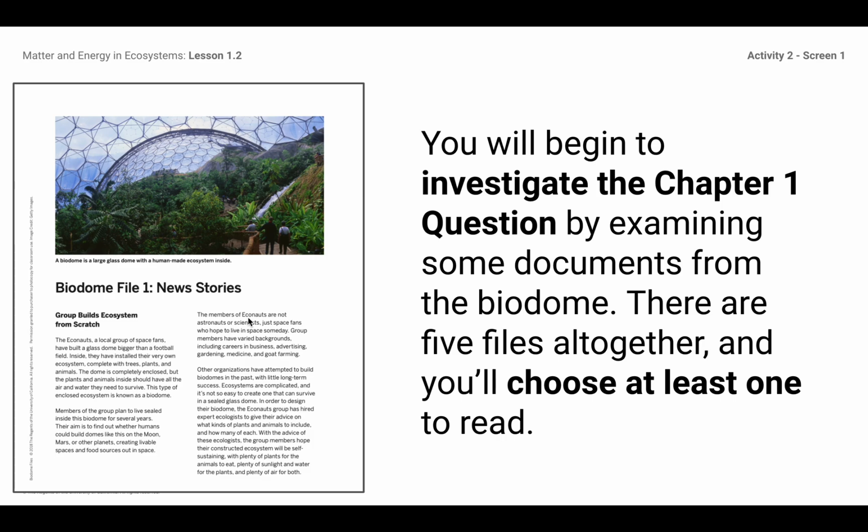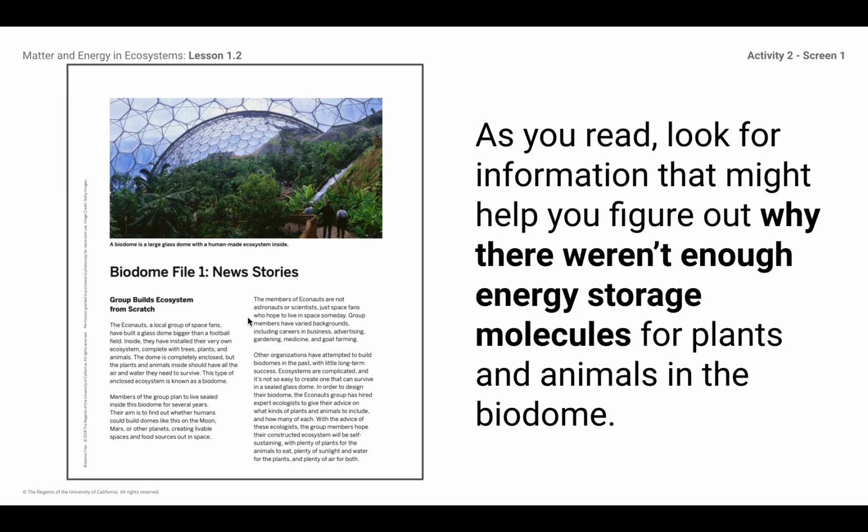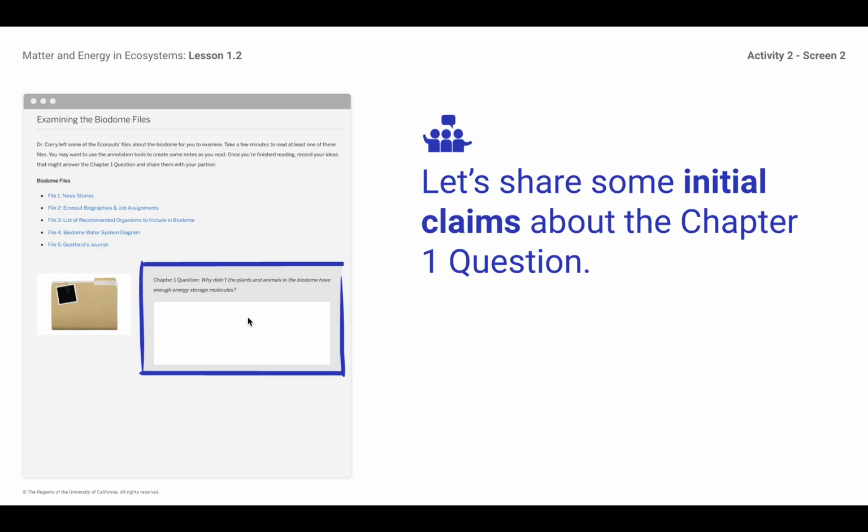Very quickly in class, I just assigned kids to read one of the 5 things and gave them about 10 minutes to do so, and then we came back. We shared some information, some initial claims about it. Kids were noticing things like each of the econauts had a job to do. None of them were professionals. There wasn't a single ecologist on their team. So somebody that knows how ecosystems work, that person wasn't there.